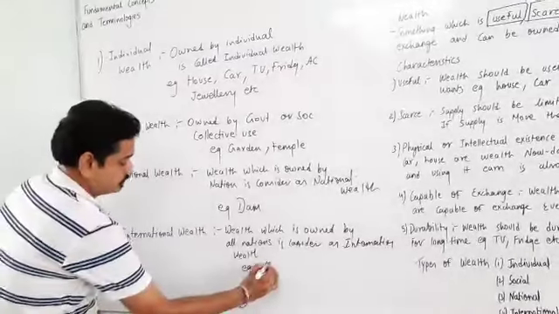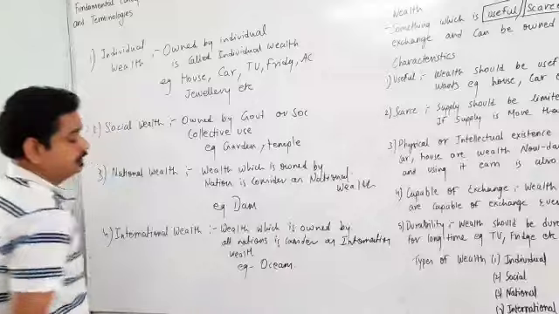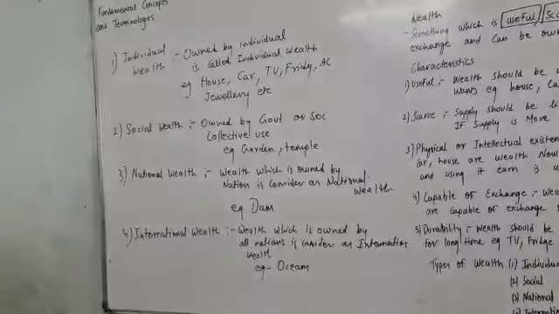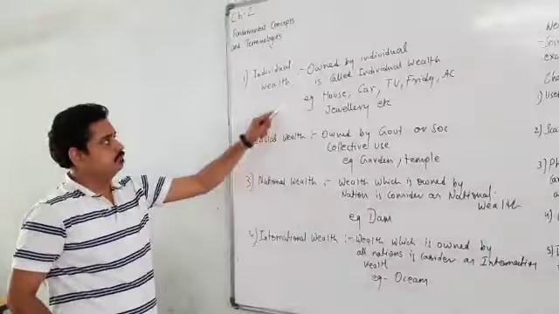Example, oceans. Oceans are considered as international wealth.